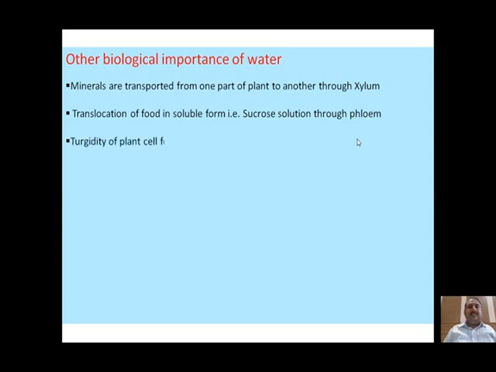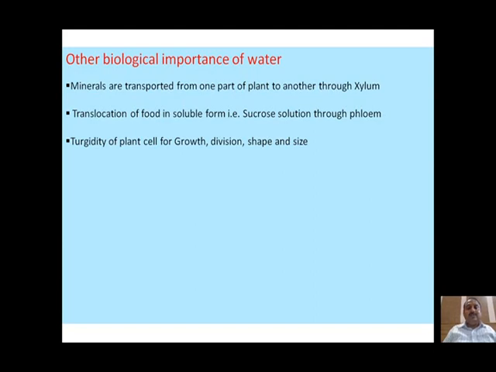Next, turgidity of plant cells is highly required for the process of growth, division, and maintaining the shape and size of the plant. What is turgidity? When the plant absorbs the water, it gets swollen, and this swollen condition is called turgidity in the plant. That means the plant cell becomes hard, and this is responsible for growth and division.